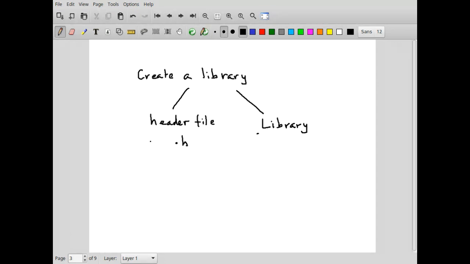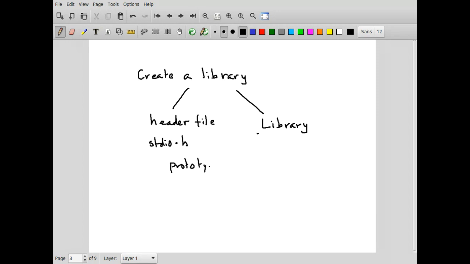So if you are looking at, for example, stdio.h, this is the header. The header file is a normal text file and it contains all the prototypes of the functions that are in this particular library, right?